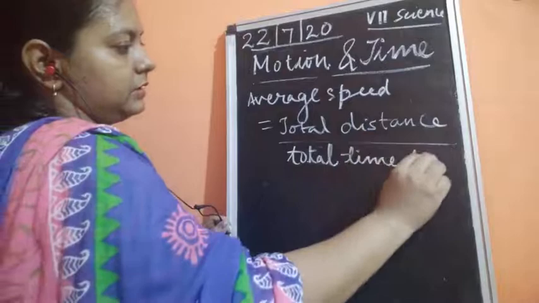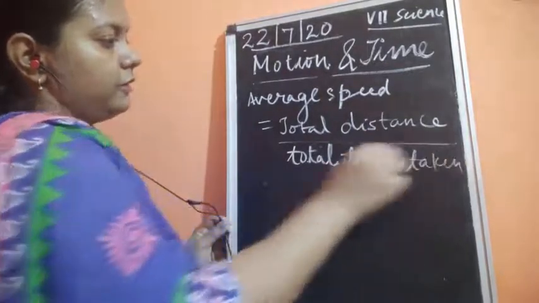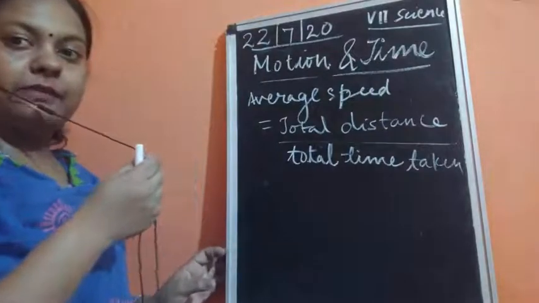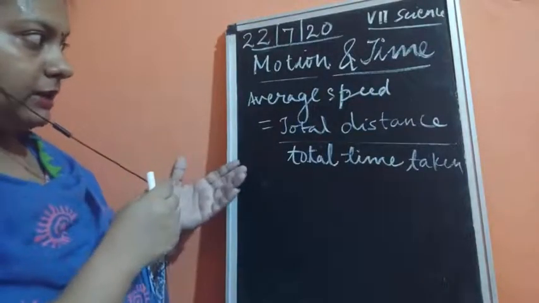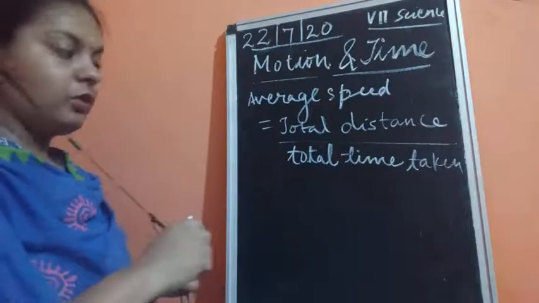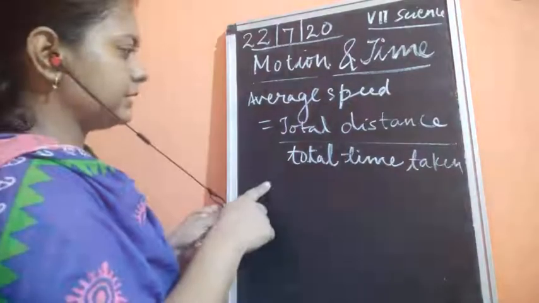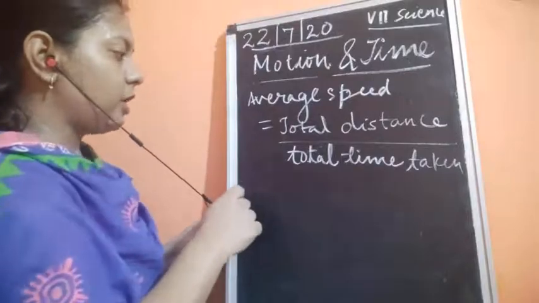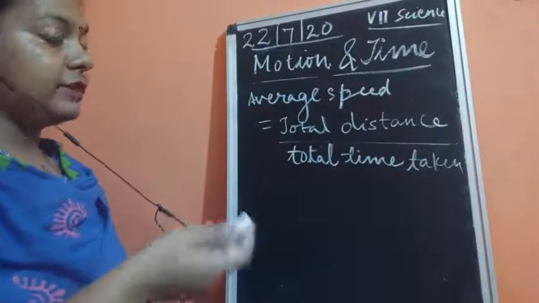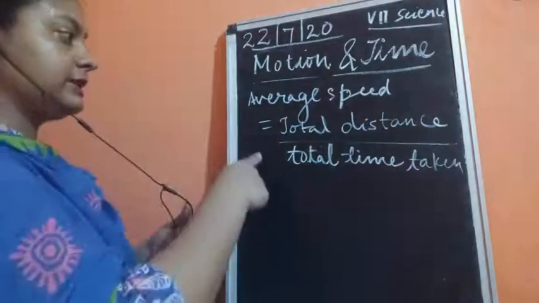Total time taken, for covering this total distance. So this is about how to calculate the average speed. It's very easy to calculate the average speed: it is total distance upon total time taken. Whenever an object is placed, this is going to tell you about the average speed when we have the total distance and total time.